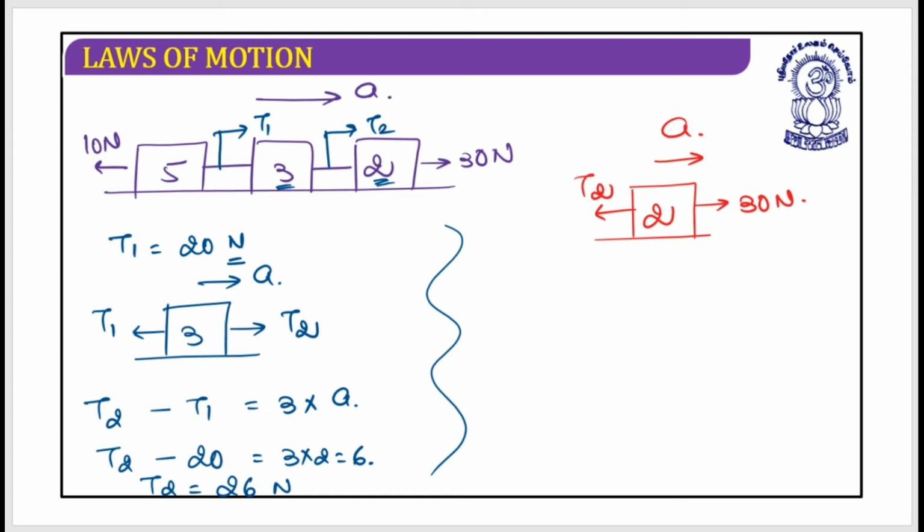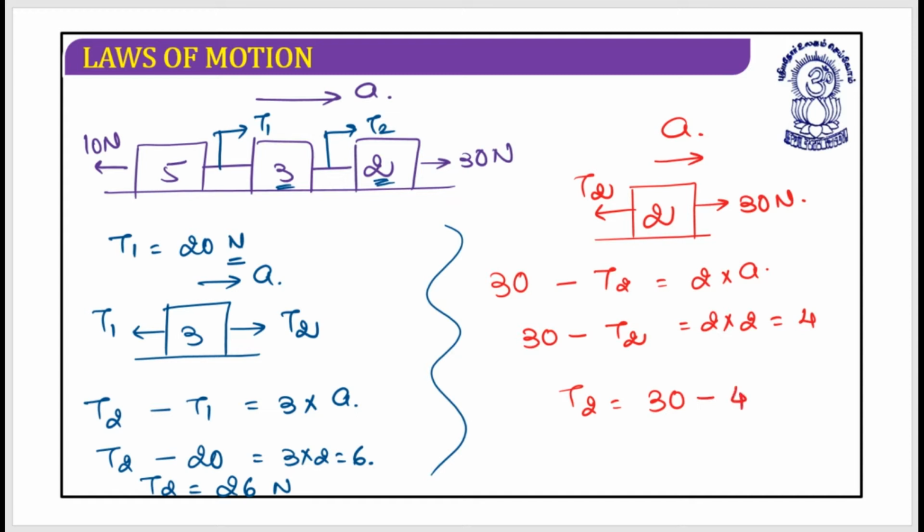It is obvious that as my system is moving in positive x direction, the 30 Newton force will dominate over T2. So 30 minus T2 should be equal to 2 into acceleration. Acceleration is 2, so 2 twos are 4, which equals 30 minus T2. So T2 should be 30 minus 4, which is 26 Newton.